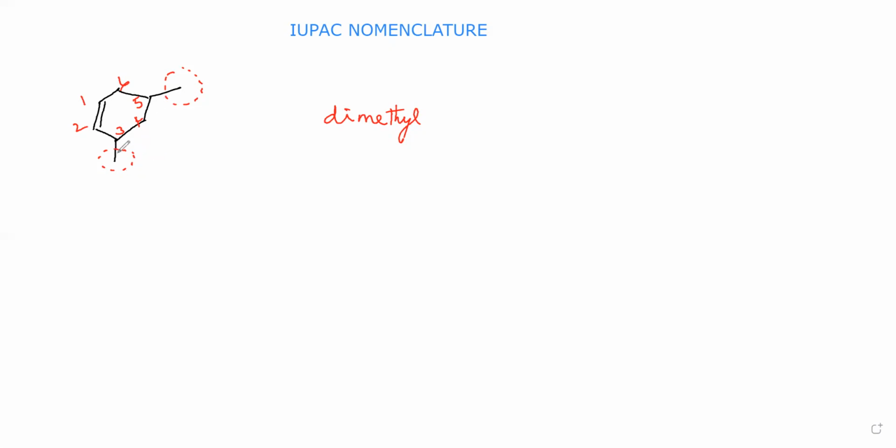Now this methyl position is 3, this methyl position is 5. Then this is a cyclic compound, therefore cyclo. It contains 6 carbon atoms, therefore hex. Here a double bond is there, therefore ene. This double bond position is 1.